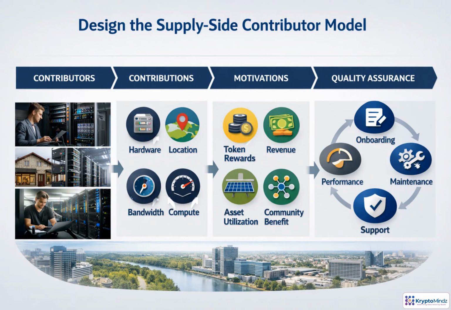On the supply side, begin with who can reliably provide the infrastructure. That might be individuals, local businesses, asset owners, professional operators, enterprises, or community groups. For each persona, define exactly what they contribute: hardware, location, bandwidth, compute, uptime, energy, or maintenance. Then match those requirements to motivations, such as rewards, revenue, asset utilization, or community value. Finally, build quality checks around onboarding, performance, maintenance, and support, so supply can grow without degrading service.